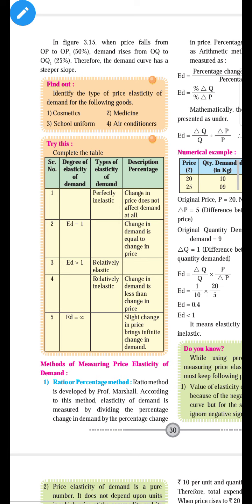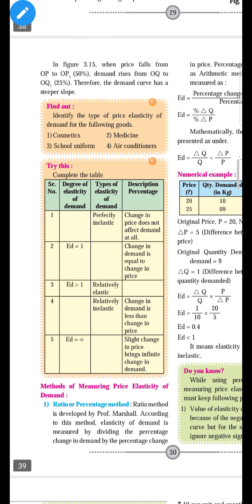If it is price and demand, then write price on the y-axis and demand on the x-axis. If it is income elasticity of demand, then write income on the y-axis and demand on the x-axis. If it is cross elasticity of demand, then write the price of A commodity on the y-axis and the demand for B commodity on the x-axis. So in this way you can write the answer.